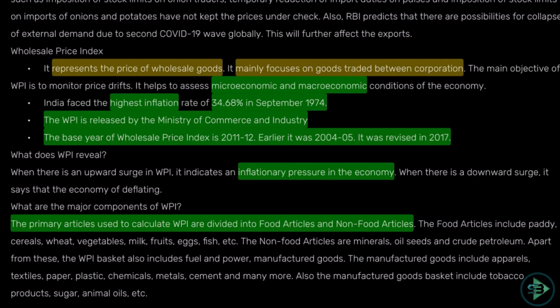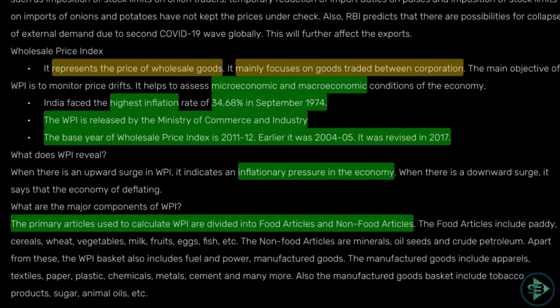What is a percentage increase in the price of that basket of goods? That is what you call WPI. So WPI is for wholesale. It has food articles as well as non-food articles in it. Who issues this? The Ministry of Commerce and Industry.